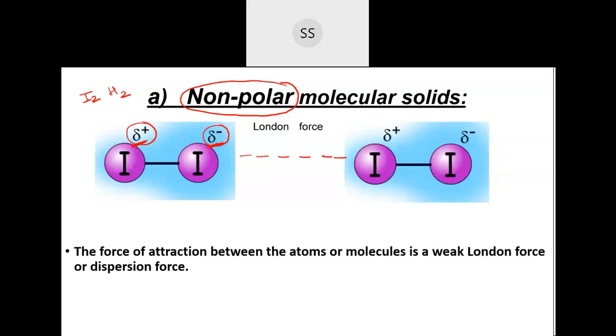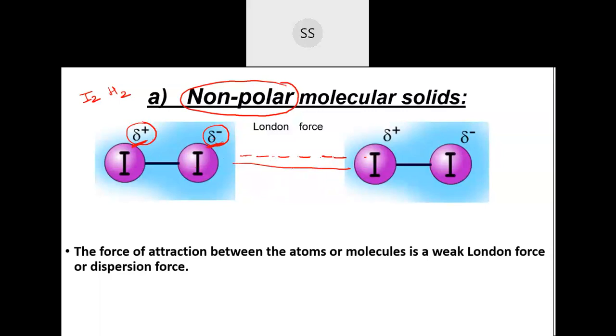Actually the molecule doesn't have this charge separation permanently. But due to some reason, maybe an electrical or mechanical shock, or the movement of the orbital waves, they can accumulate on one side, due to which a negative charge is generated, and that can create bonding with another molecule. This bonding is temporary, not permanent. It doesn't exist like that between the molecules; it is temporarily created, and due to this there can be a bonding.